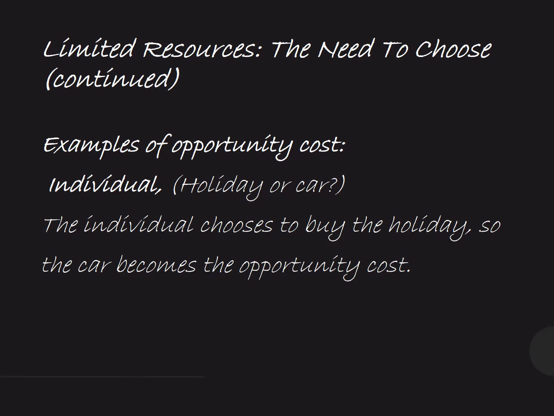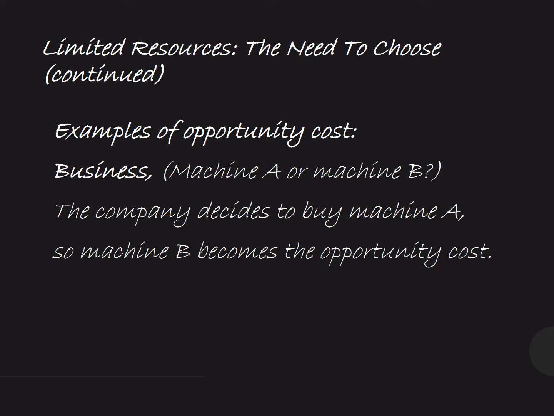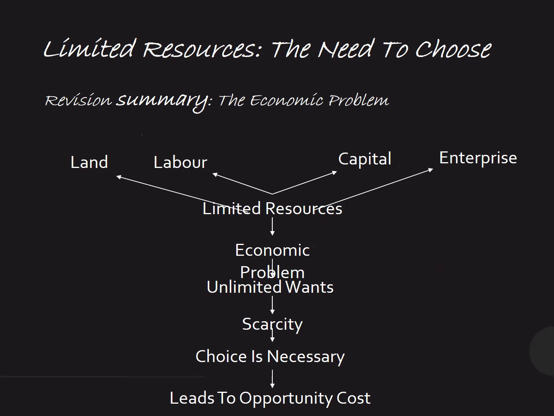Same goes with the business. A business can buy machine A or a business can buy machine B. If we buy machine A, then machine B would be the opportunity cost, and if it buys machine B, then machine A would be the opportunity cost, right?